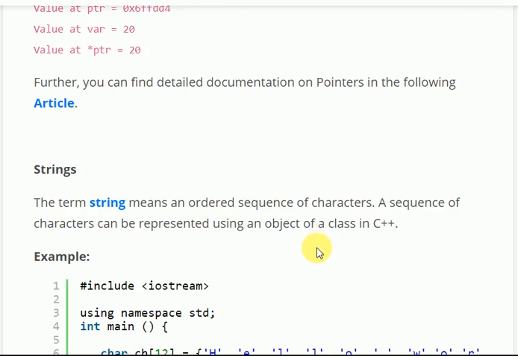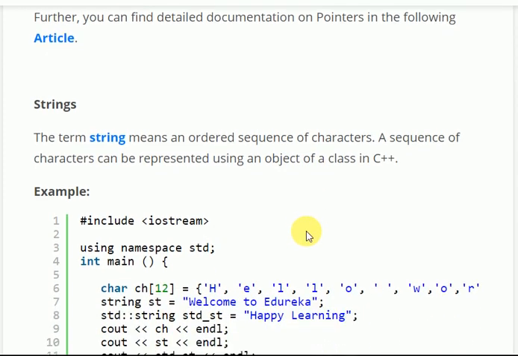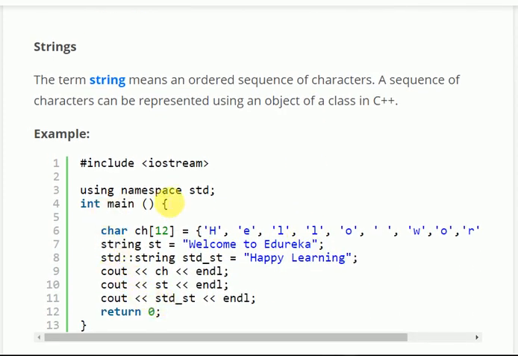The term string means an ordered sequence of characters. A sequence of characters can be represented using an object of a class in C++. Let's come here. String is present. String st equal to "welcome to Educata". Here string is a class, st is its object, and "welcome to Educata" is the constructor parameter getting passed to the object string st.